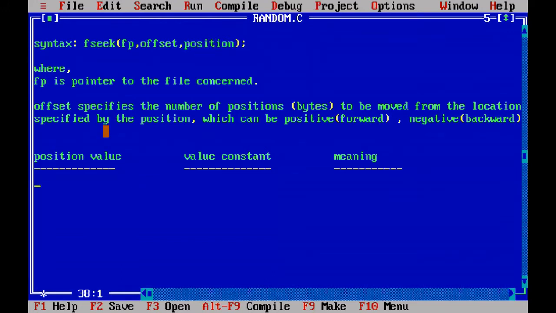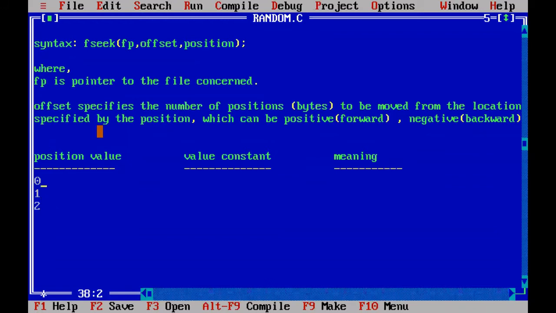For example, if position is 0, that means it is the starting of the file, so you are moving your file marker with respect to the starting of the file. If it is 1, you are moving your file marker position with respect to the current file marker. If it is 2, you are moving your file marker position with respect to the end of the file. From the end of the file, you are coming in a backward direction. So that is the position value.